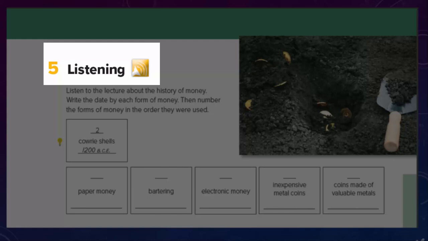At one point, people probably thought the cowrie shells were going to be used forever. That's how many of us think about coins and paper money now. But money is likely to continue to change. In fact, a new kind of money is already being exchanged over the internet.